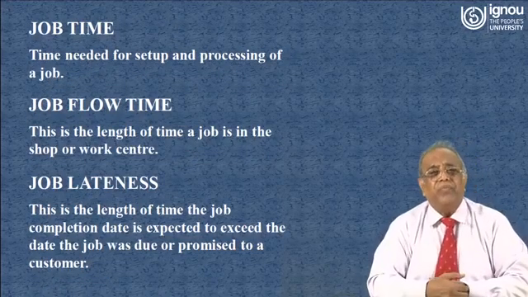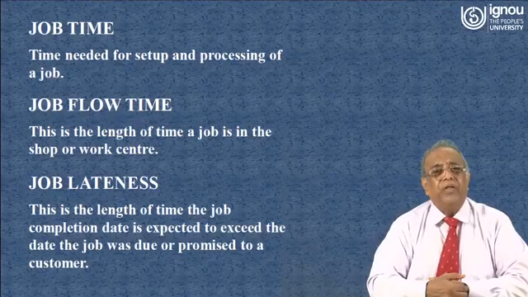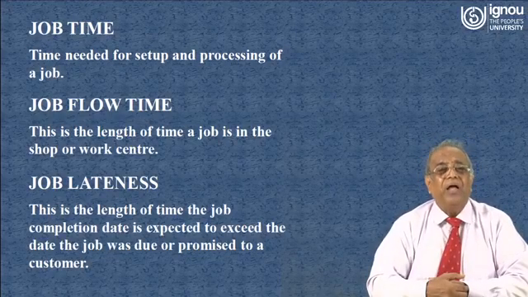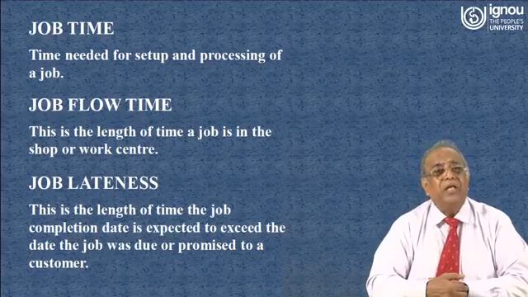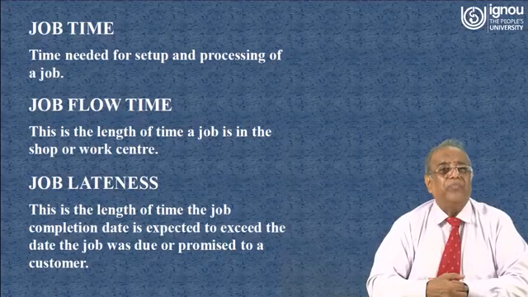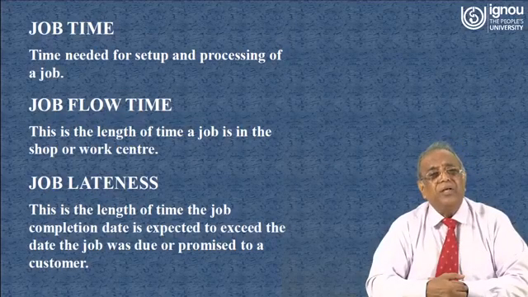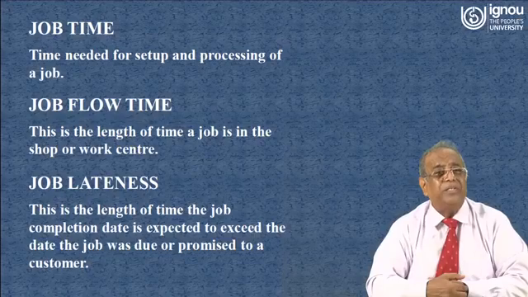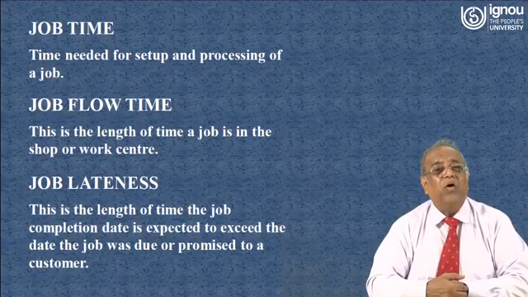Now, job time is the time needed for setup and processing of a job. Job flow time means it is the length of time a job is in the shop or workstation. Job lateness means this is the length of time the job completion date is expected to exceed the date the job was due or promised to a customer.